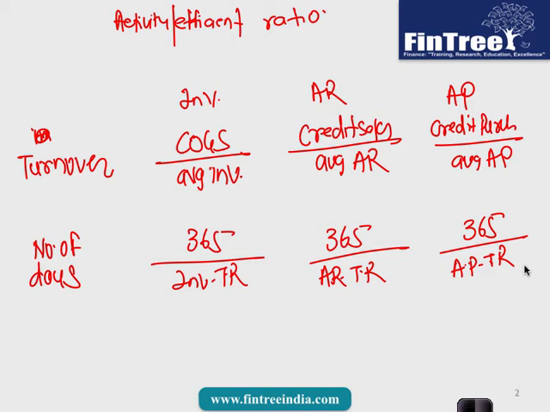Done writing? Now what is the interpretation? So for example, for a particular manufacturing company, if I tell you that number of days in inventory is 20 days, what is the interpretation of this? What is the meaning of those 20 days?